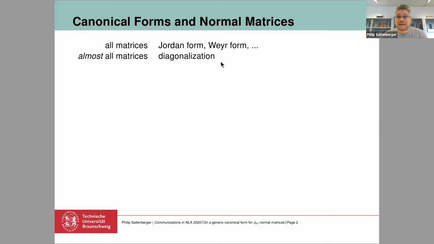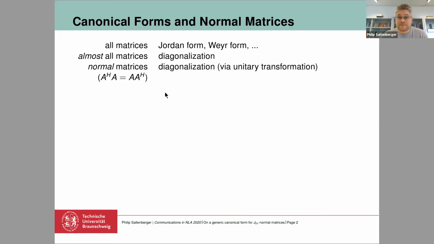Among the matrices that are diagonalizable, there is a special class of matrices, which are the normal matrices. A matrix is called normal if it commutes with its complex conjugate transpose. Whenever we have a relation like this, the matrix is always diagonalizable, and we always find a unitary transformation that brings the matrix to diagonal form.